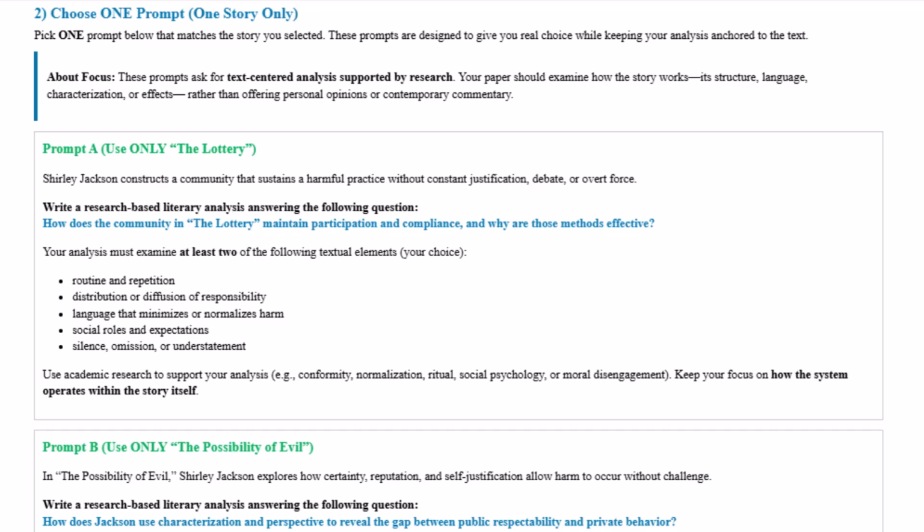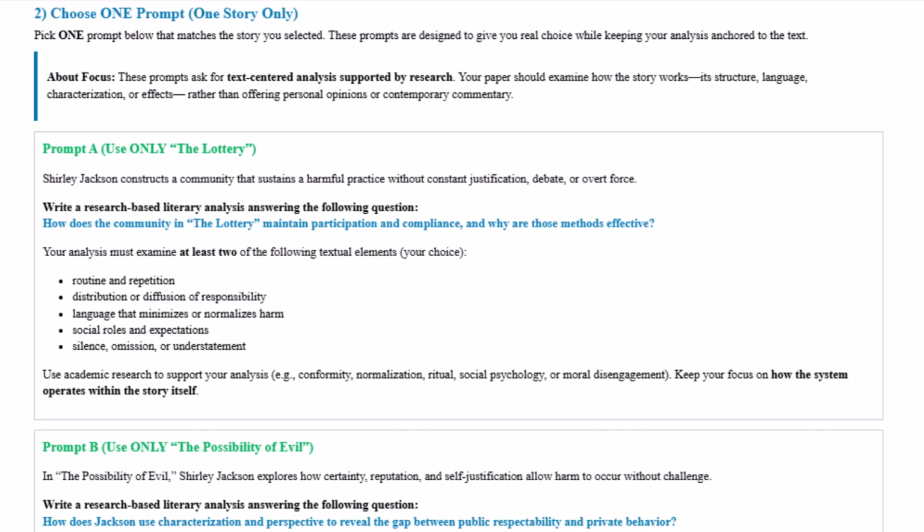So for prompt A, which would focus only on The Lottery, you want to think about how Shirley Jackson constructs a community here that maintains this harmful practice without having constant justification, debate about it, or really forcing people overtly. You want to write a research-based literary analysis that answers the question: how does the community in The Lottery maintain participation and compliance, and why are those methods effective?